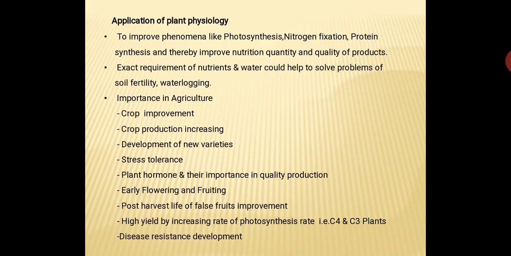Then high yield by increasing the rate of photosynthesis. At present, as I said earlier, plants are classified into C3 and C4 groups. This is based on the rate of photosynthesis.